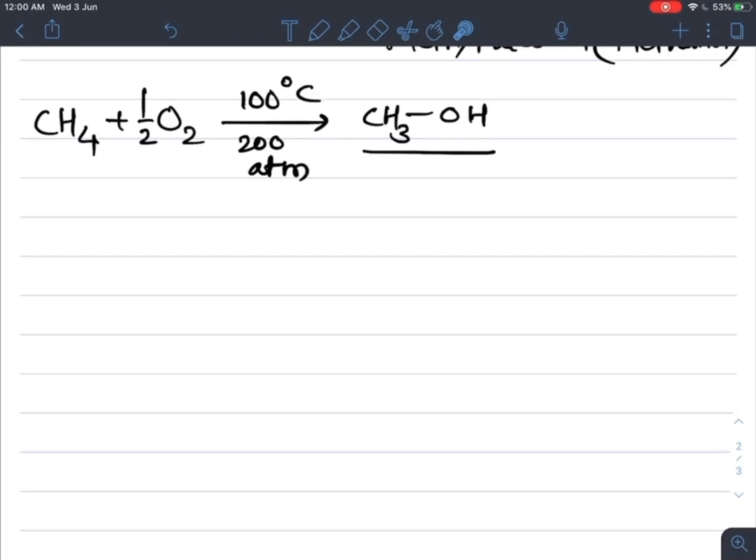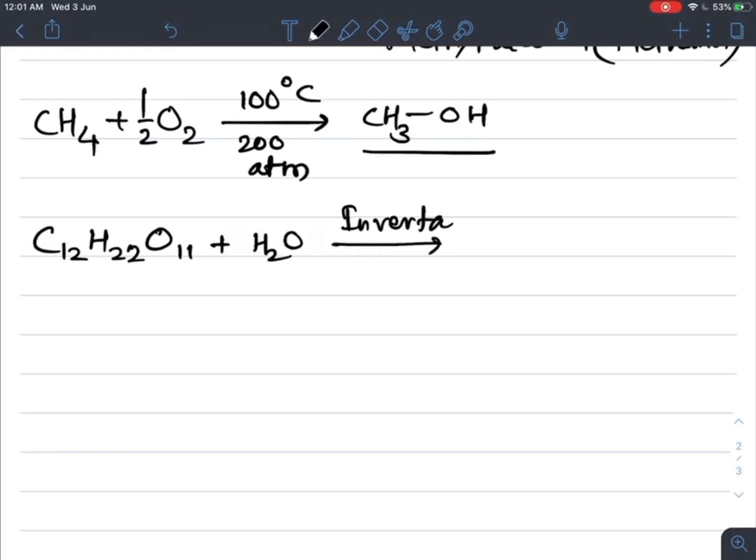One more method is from cane sugar, that is C12H22O11. When it undergoes fermentation, that is when it is treated with water under the fermentation condition, the invertase enzyme plays a role as a catalyst.